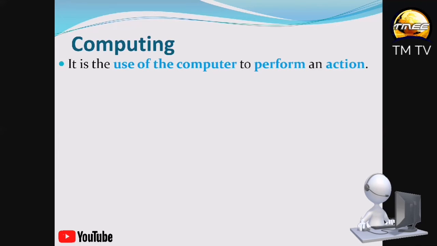Whether you record a song with a computer, send and receive a message on the computer, watch a movie on the computer, listen to news, or listen to music on the computer, all these actions or activities that you use the computer to do is termed computing.